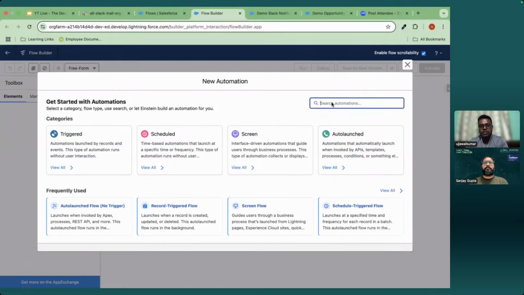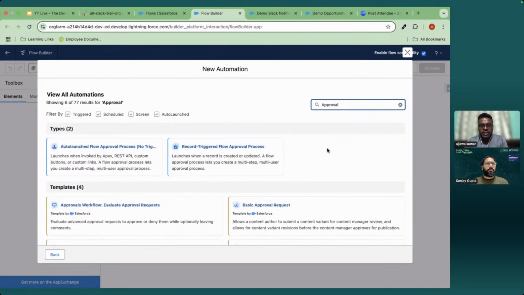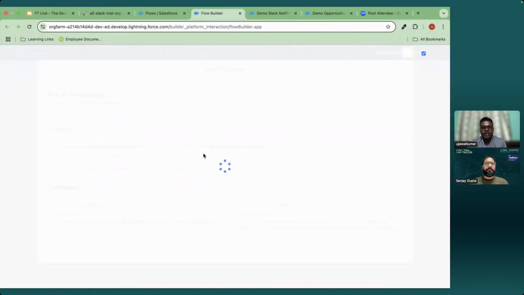Okay, flow approval process. So you can search here approval. You see we are getting two options: auto launched flow approval process and record trigger flow approval process. We can create auto launch, but in order to trigger this, we will have to create a button. Then we will click and then this particular flow will launch. So we will go with the record triggered one because our use case is whenever the amount is changed, we will send this particular opportunity record for approval to finance. Right. So let me create it.